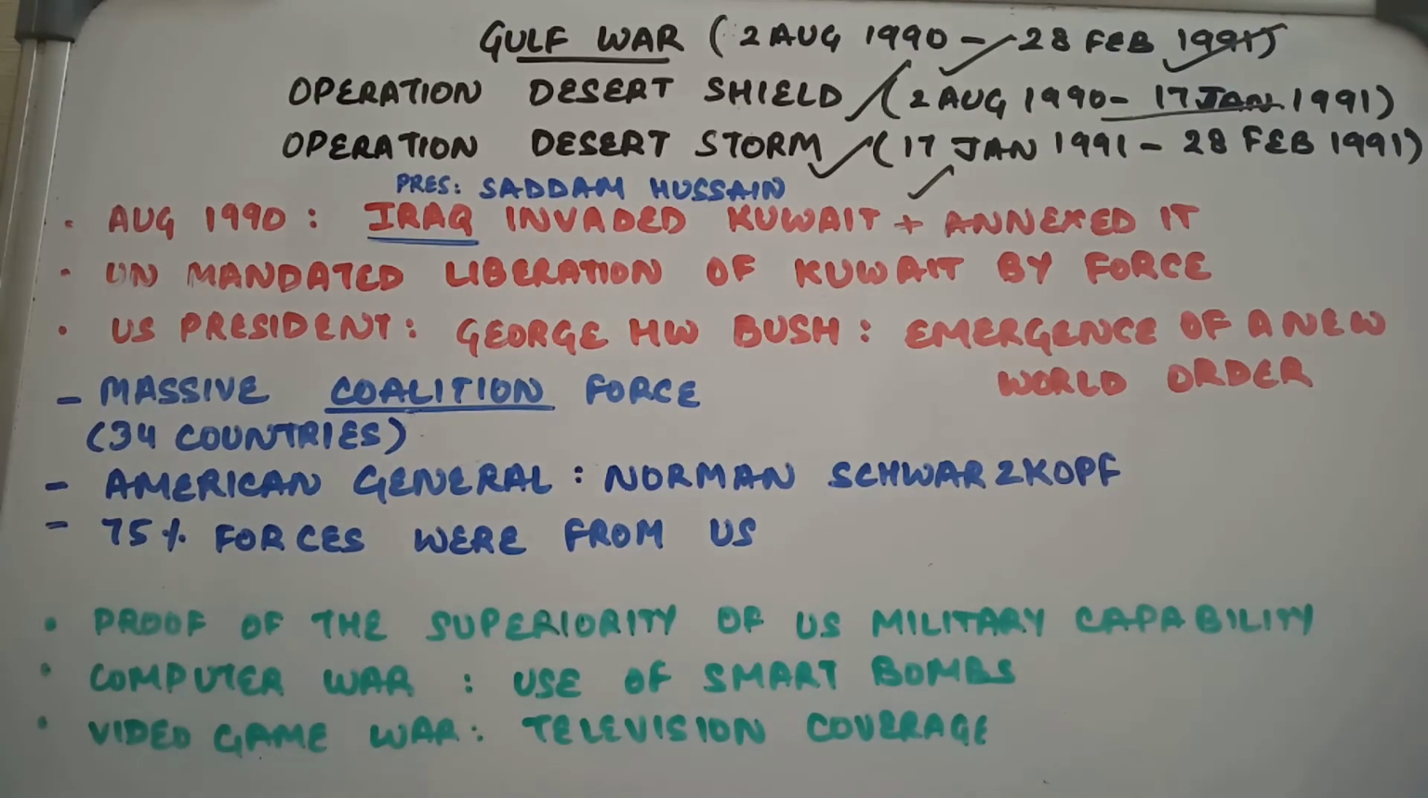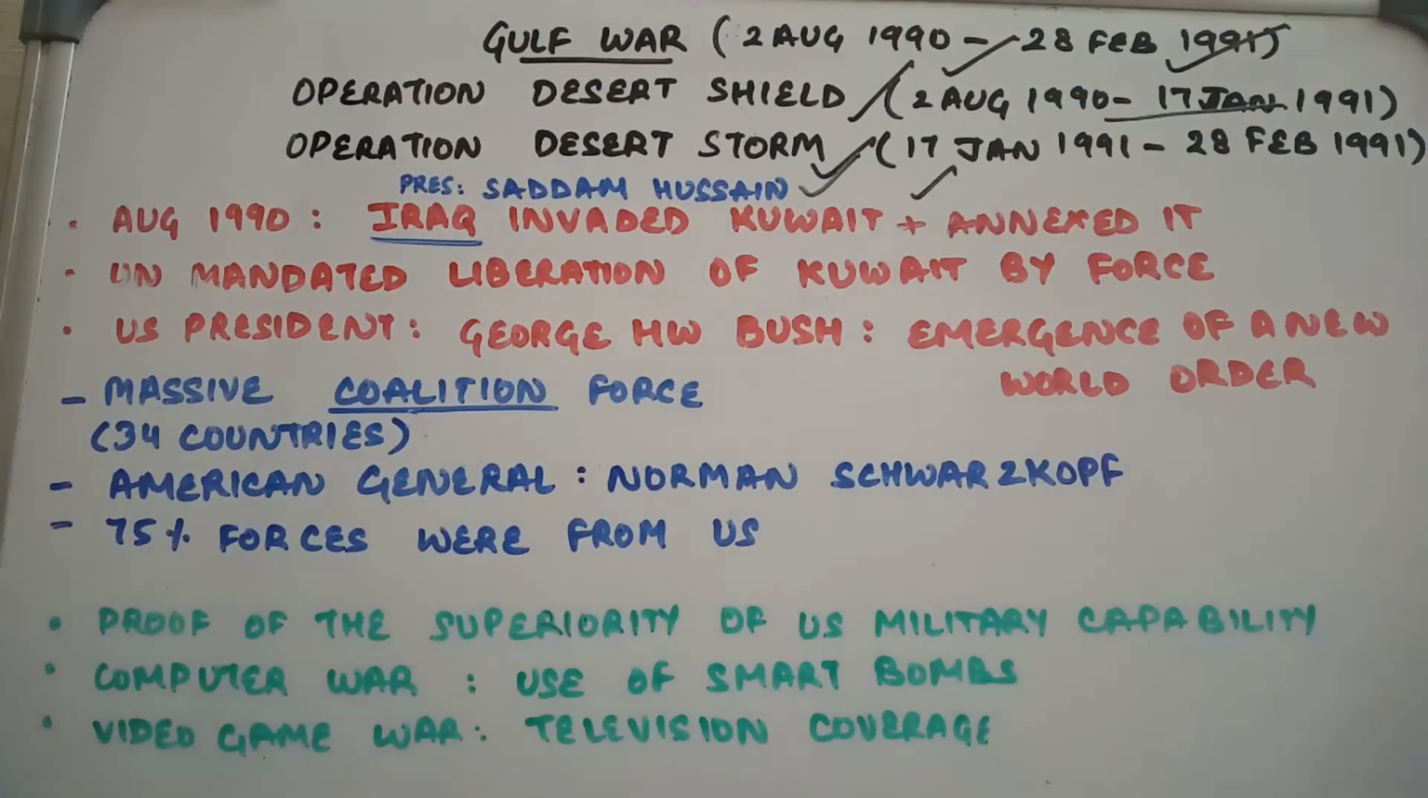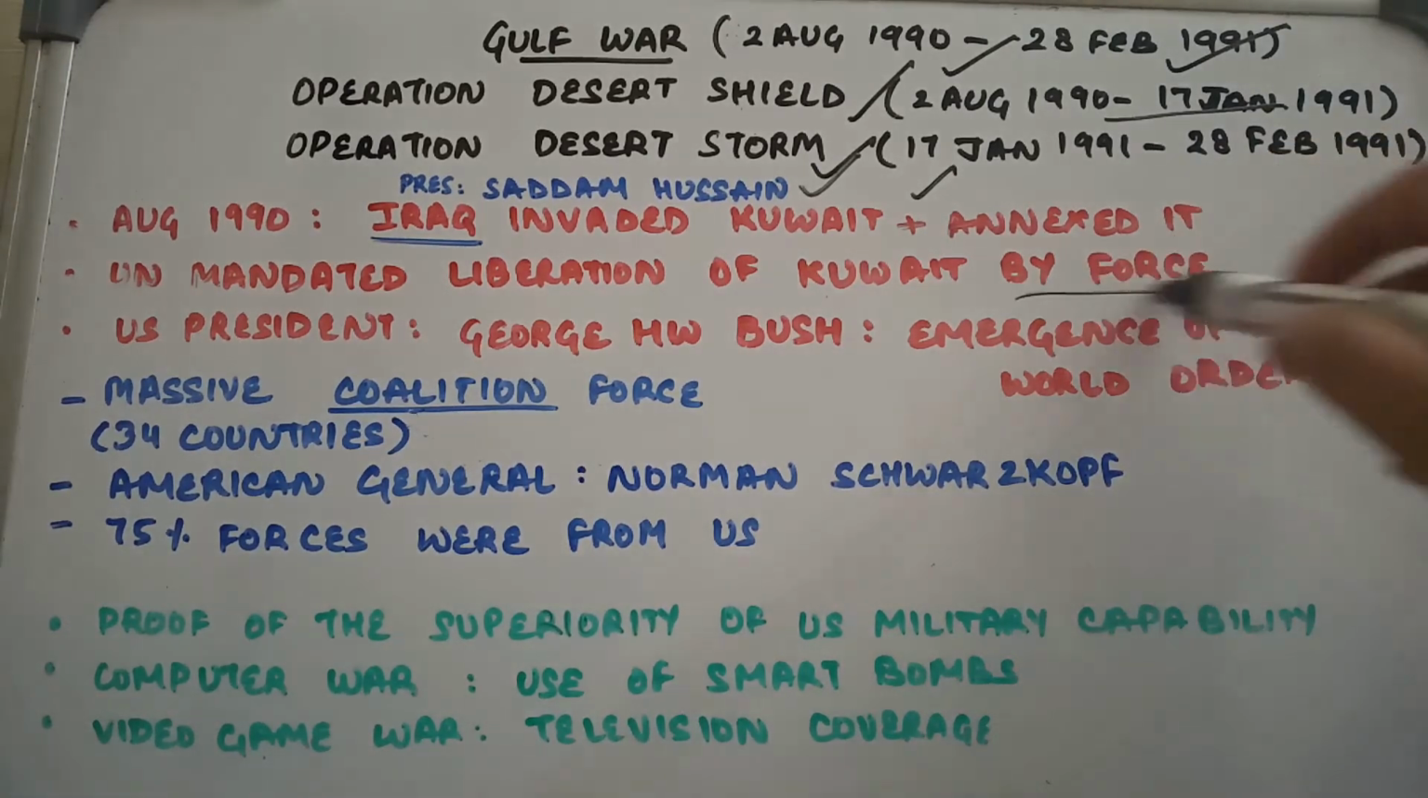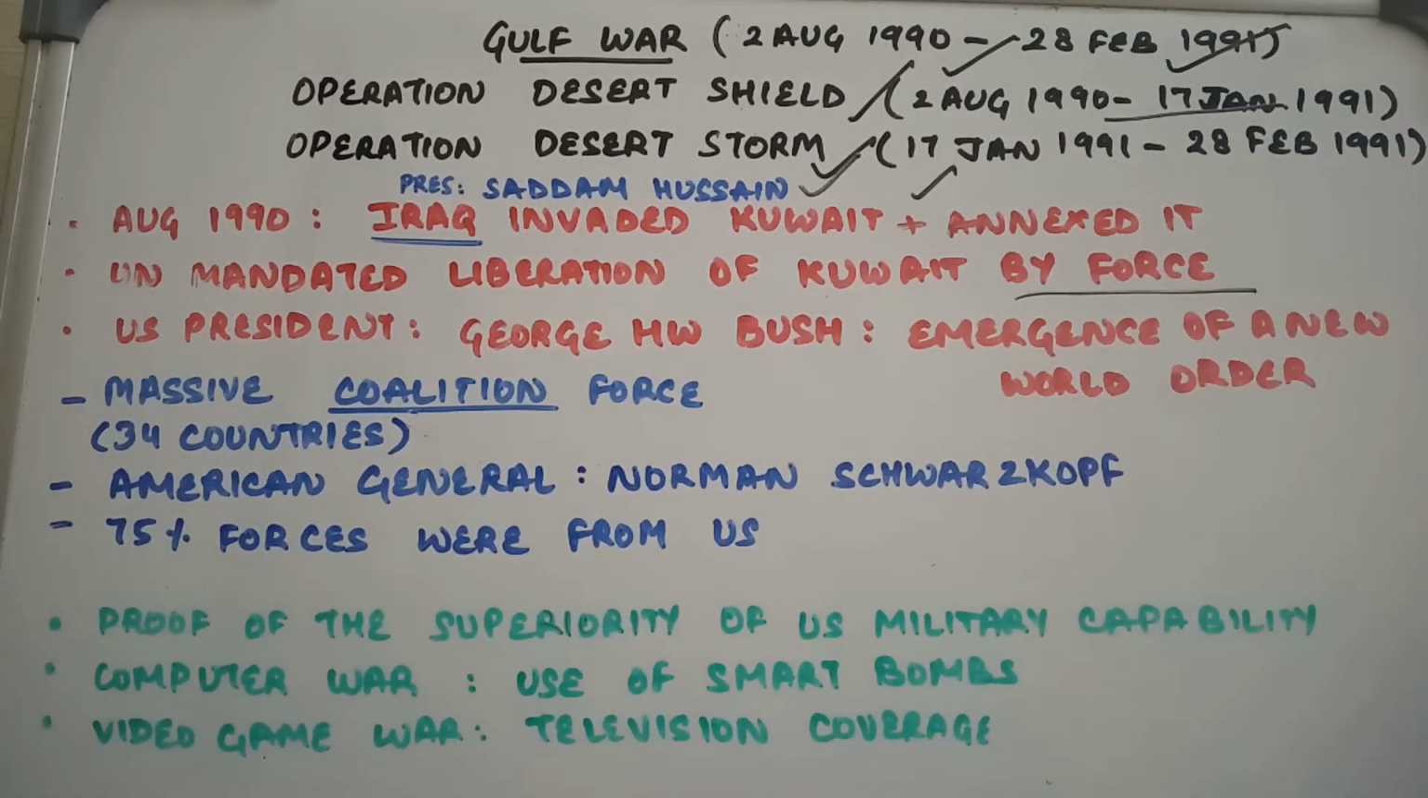When Iraq invaded Kuwait, the president of Iraq was President Saddam Hussein. So after Iraq invaded Kuwait and annexed it, a lot of attempts were made to convince Iraq to quit this aggression and to withdraw from Kuwait. However, it was to no avail. Then the United Nations mandated the liberation of Kuwait by force. तो UN ने कह दिया that now force will be used to expel Iraq from Kuwait.